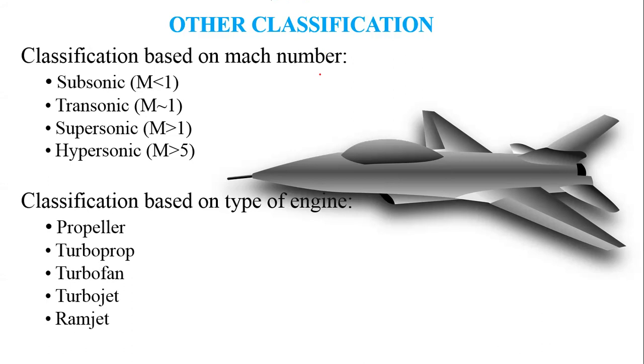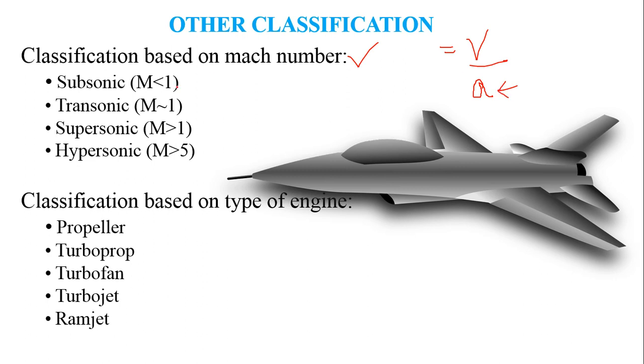Now let's classify each one of them based on each method of classification. When we classify aircraft based on the Mach number, it is a non-dimensionalized number which is used in general practice for aviation. It is commonly preferred in aviation as it is non-dimensionalized. Basically, Mach number is the velocity or speed of the object divided by the speed of sound in that particular medium. Generally in aviation, this medium is air. The speed of sound is typically denoted as a.